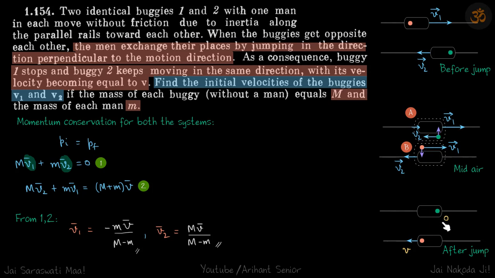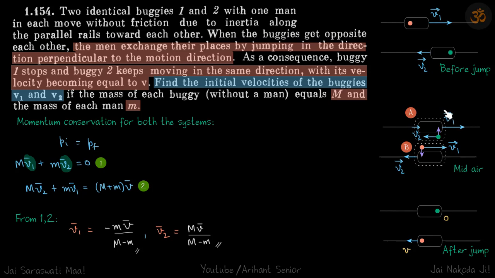Eventually it's observed that the first buggy comes to rest and the second buggy continues to move in the same direction with velocity v. So this is before the jump, this is mid-air when both the men are in air, and this is after the jump. So given to us is that this comes to rest, this has v, and the masses of the buggies are capital M and the masses of the men are small m. With this information we need to find the velocities v1 and v2.